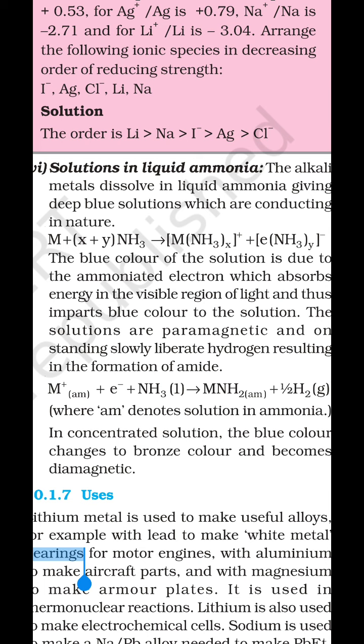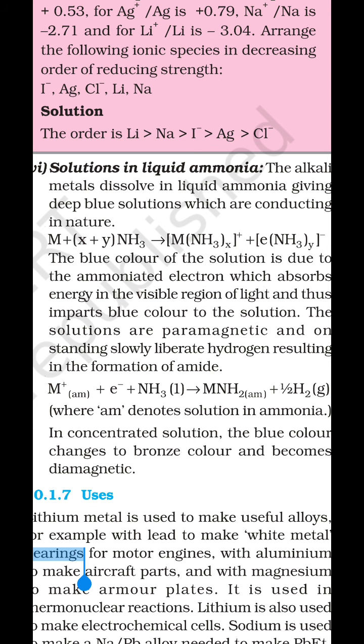Again, the excited state is unstable and they come back to the ground state and release energy, and the energy comes in the form of radiation, and this radiation has a particular wavelength and gives a particular color. So this is the reason for the blue color of the ammoniated solution, due to the presence of ammoniated electrons. And due to the presence of unpaired electrons, that solution is paramagnetic in nature.